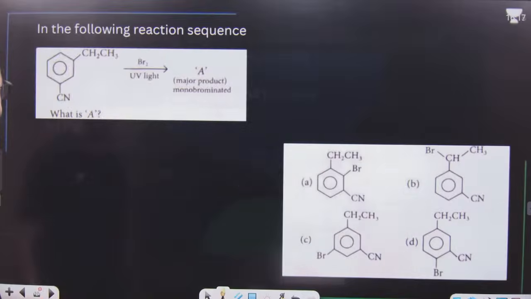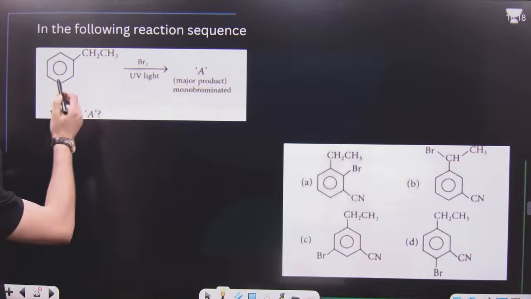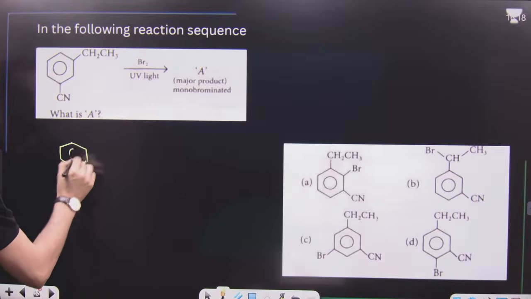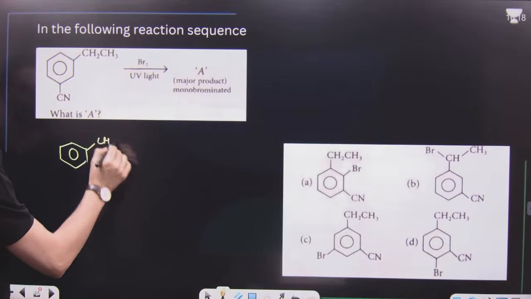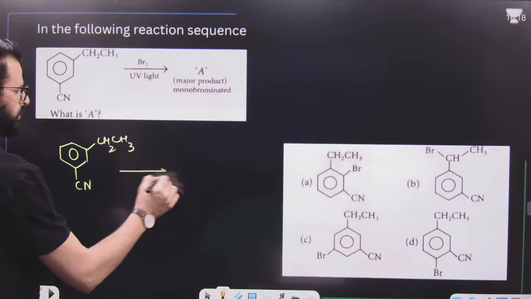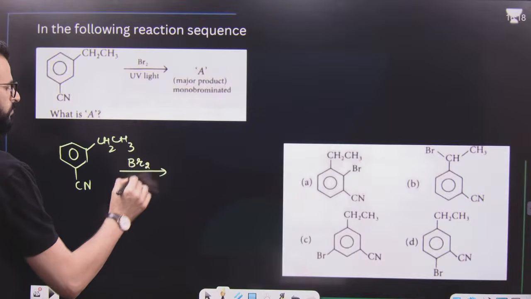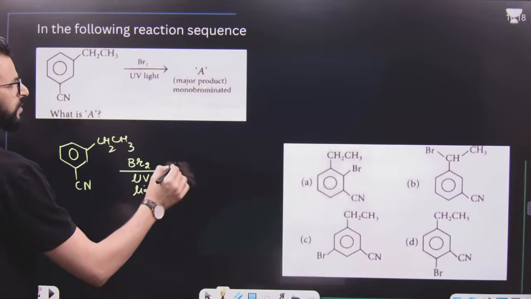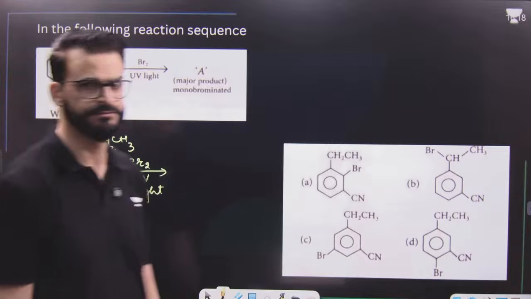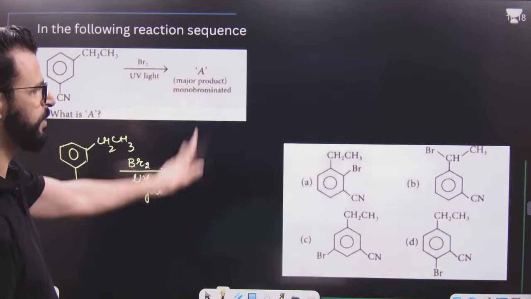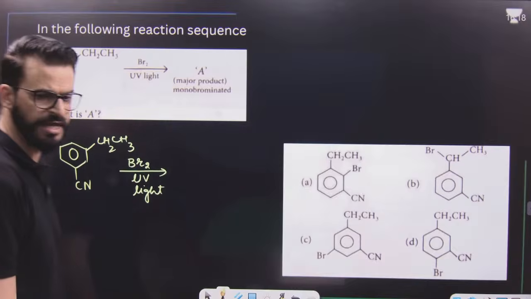Now, after this, the question is, in the following reaction sequence, you have to tell me what is A. Here, what is A? Which type of reaction is this? First of all, tell me which type of reaction is this, and after that, tell me what will be A as the major product. But that major product should be monobrominated. It's written in the question that it should be monobrominated. Now tell me, which type of reaction is this?